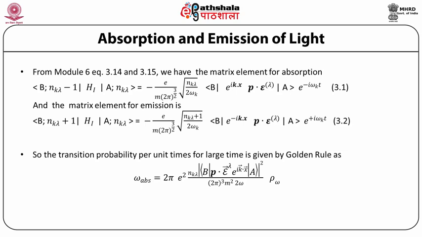The e squared comes because there are two matrix elements, each one with a coefficient of electronic charge e.